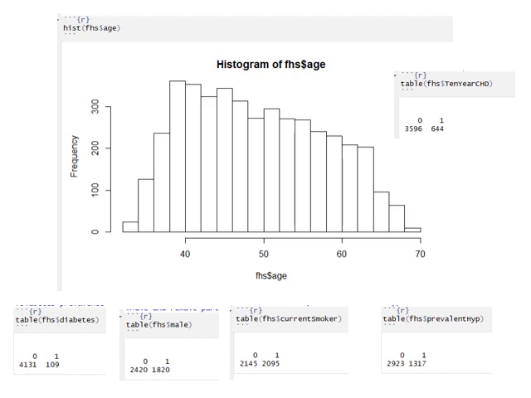This slide is showing the distribution of the age in this study group.